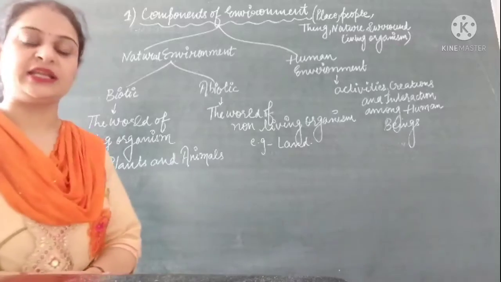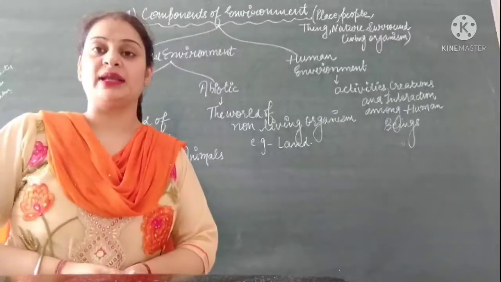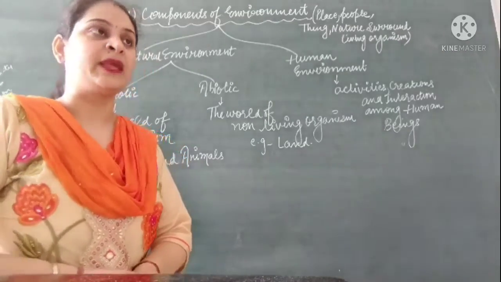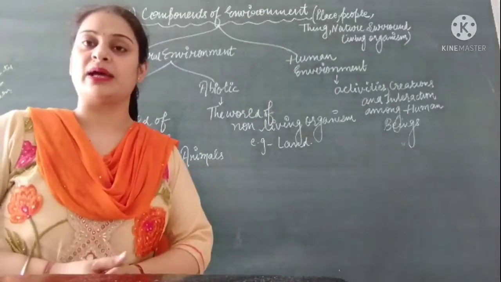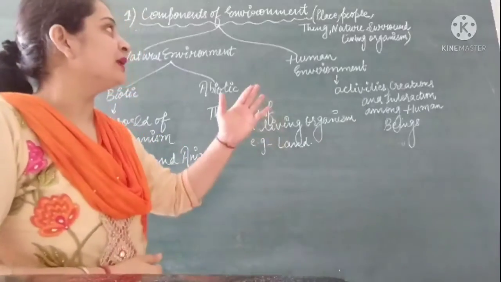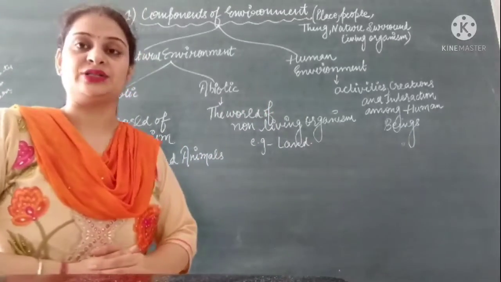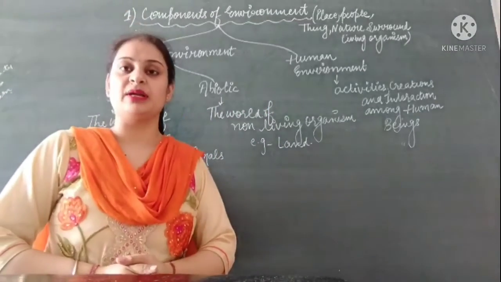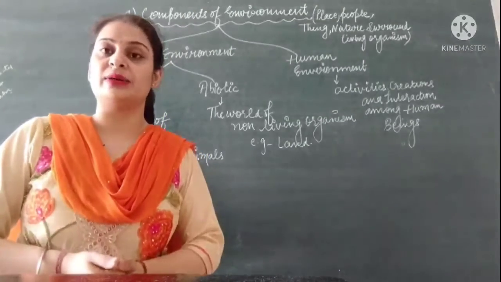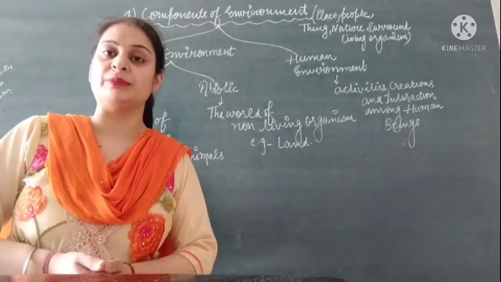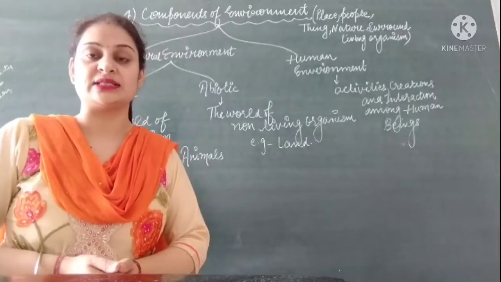Before explaining these two in detail, we should understand that when we talk about environment, it means the things which surround living organisms, like place, people, things and nature. Living things are surrounded by different places, different people, different things and nature itself.